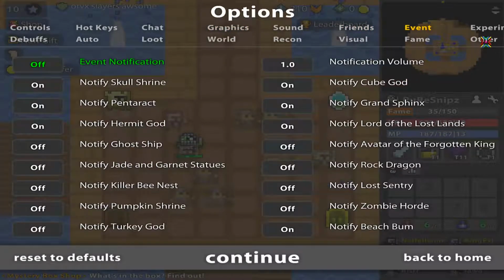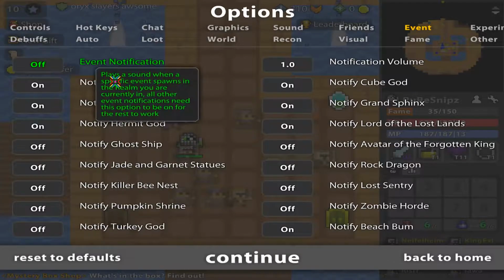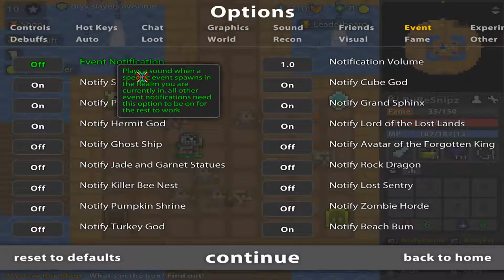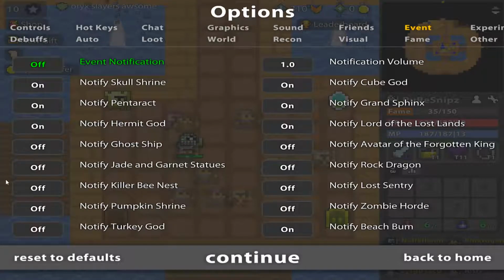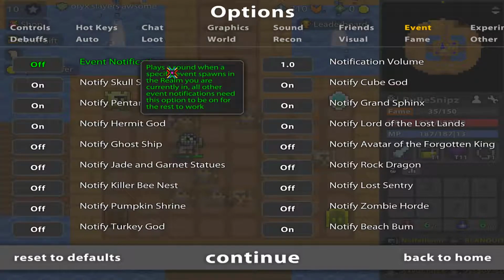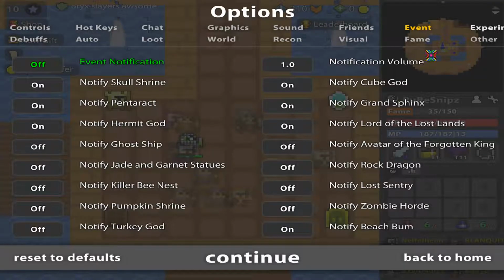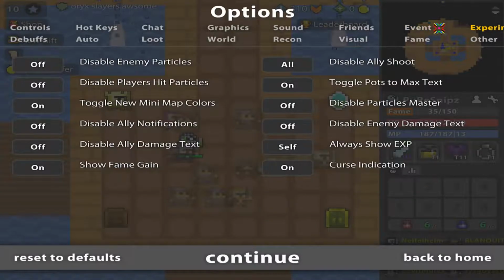Event, this is an event notifier. It's not really that useful. I usually have it off because it barely works anyway. Basically what it does, if you're in the realm, it will tell you when there is an event. You can either just pay attention in chat like I usually do and teleport to the quest, but this gives you a sound and shows you a notice on the screen, but I usually have it off.